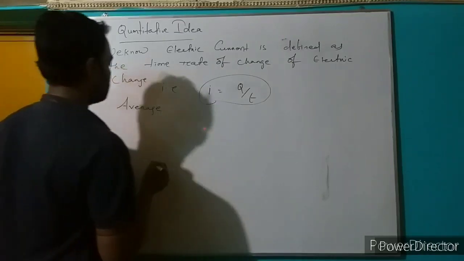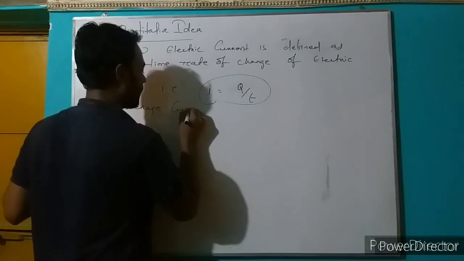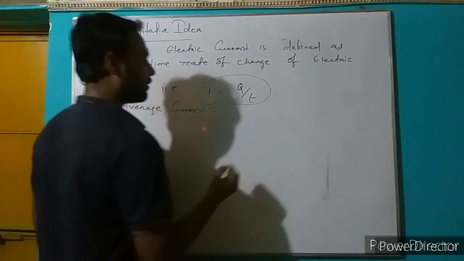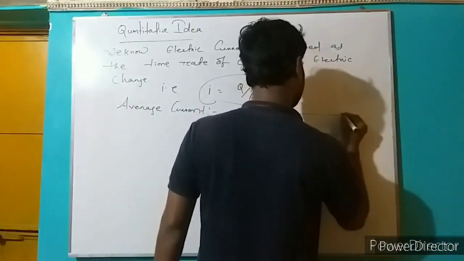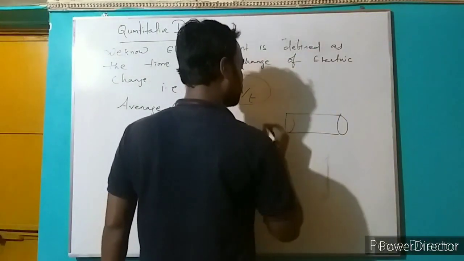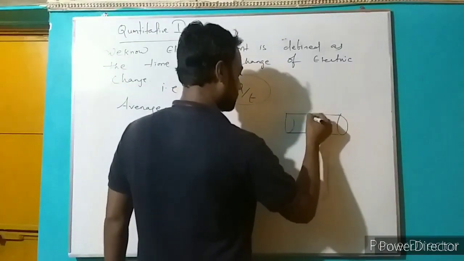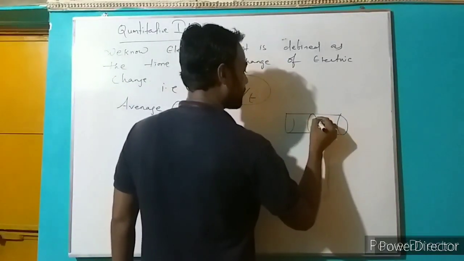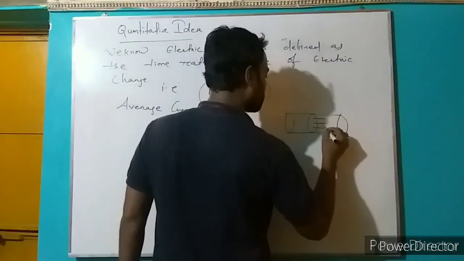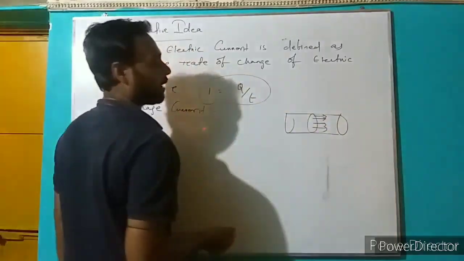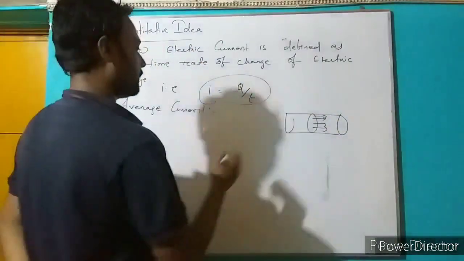Average current means what? Average current means this is the conductor and the number of charges flowing through its area. This is the area. The total number of charges, this one, this one, this one, this one, which are flowing through that area for the total time.